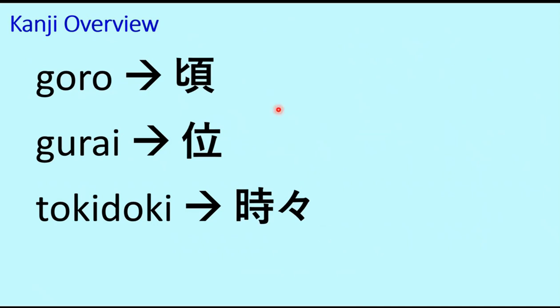Whenever these symbols appear in that serial order, we will study them. So for now you can restrict yourself to the hiragana version of these words. That is perfectly fine. This is only for representational purposes so that when you come across these symbols, you know that they belong to goro, gurai, and tokidoki.